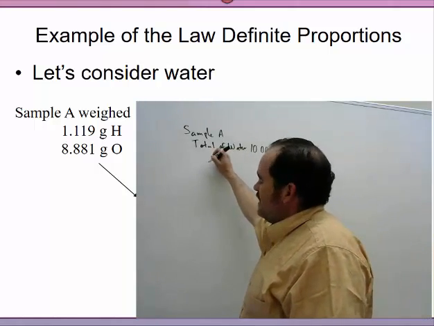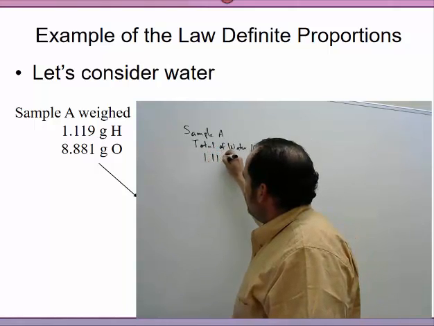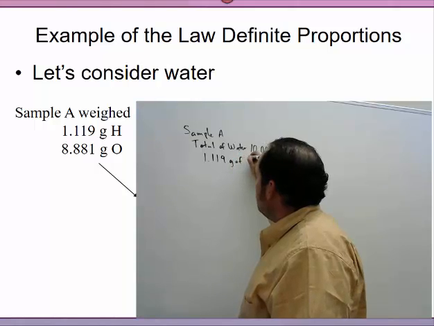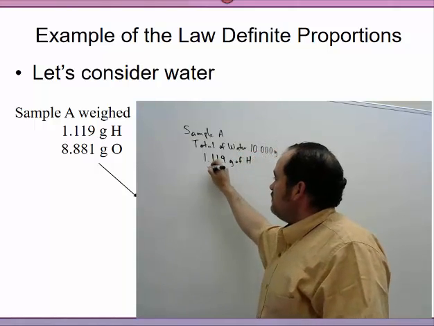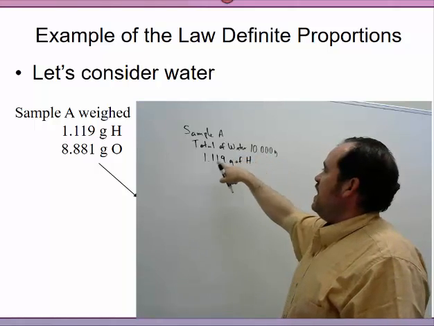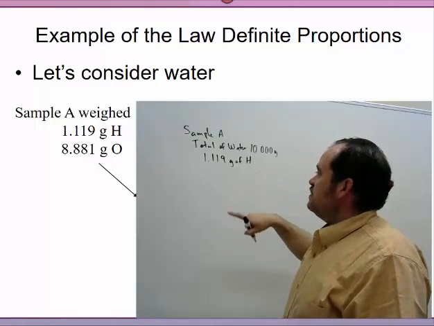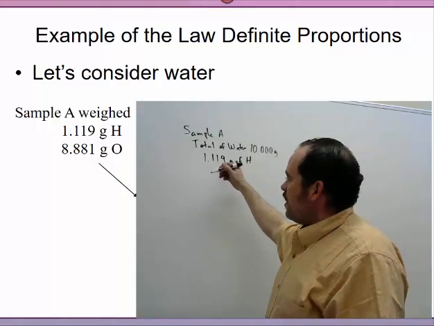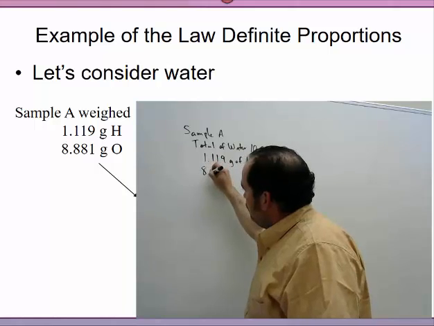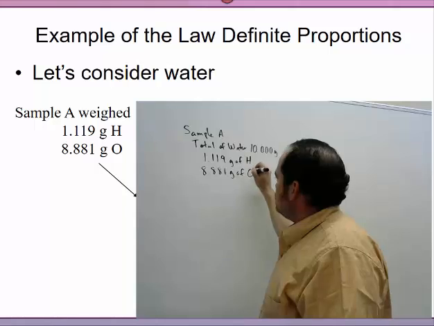They were able to determine that the mass of the hydrogen was 1.119 grams. And what's left over, remember the law of conservation of matter: if it's 10 grams in total and 1.119 grams is hydrogen, the rest must come from the oxygen. So I just subtract the total from this part, which gives 8.881 grams of oxygen.